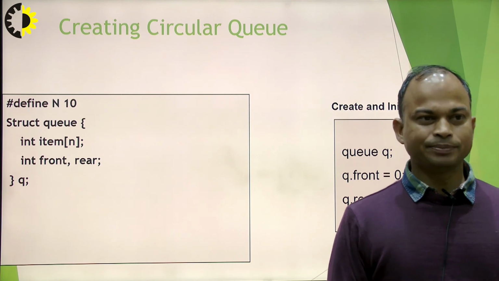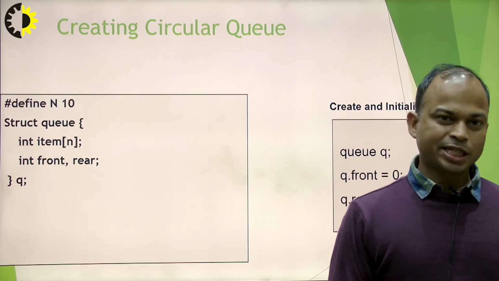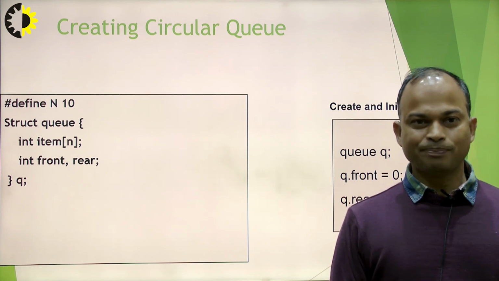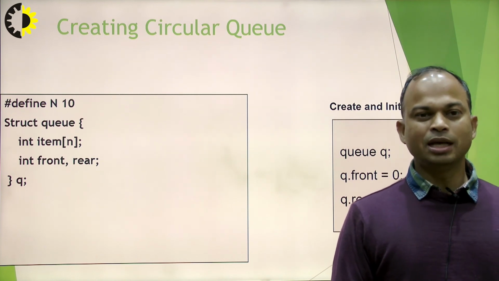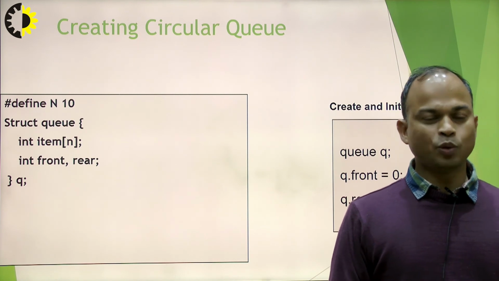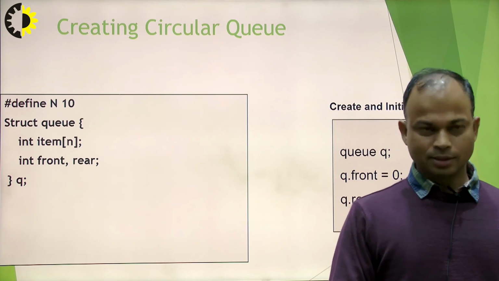And we take one variable named Q. For initialization, Q dot front and Q dot rear are both set to 0. So this is our empty condition.